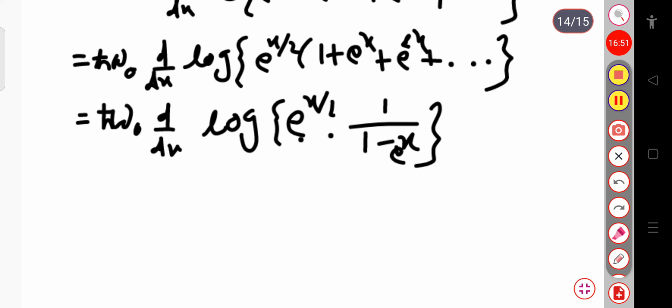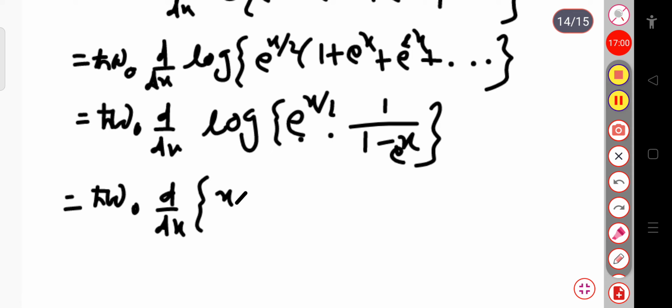this is simply x by 2. Let me write it again: this is equal to h cot omega naught d by dx of, the first term will be x by 2, because log into exponential will be 1, so this will be simply x by 2, minus, this total term is in the form of a by b, so log a by b will be log a minus log b. Since log 1 is 0, I can write minus log of 1 minus exponential x.